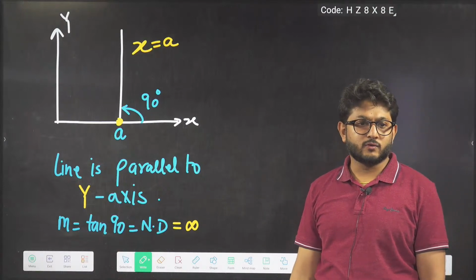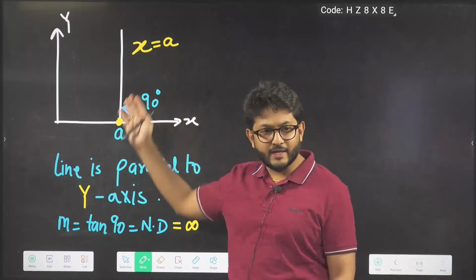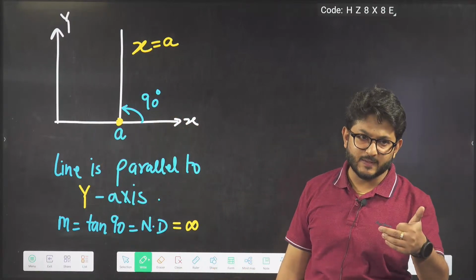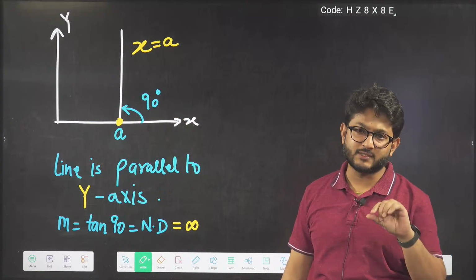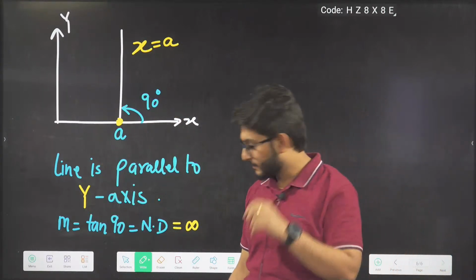A line is either perpendicular to the x-axis or perpendicular to the y-axis. Either it will be perpendicular to the x-axis or the y-axis. That is how we have to take it.